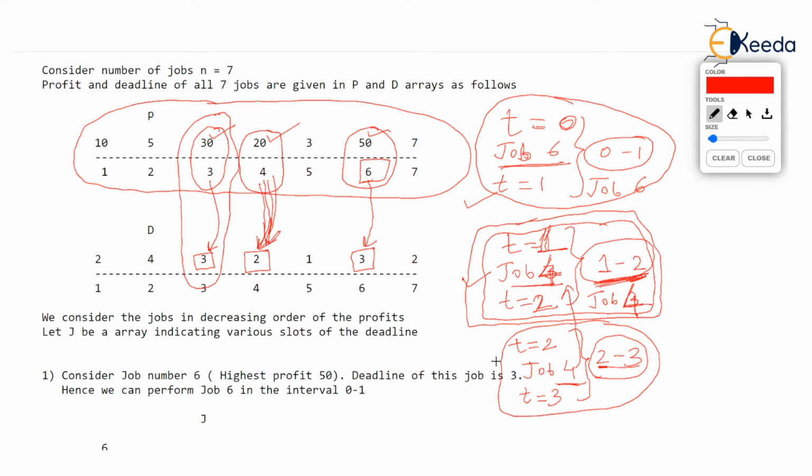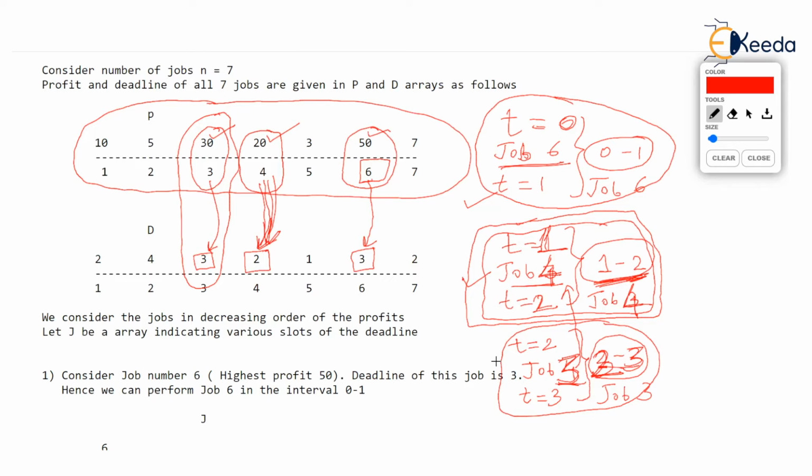And then between 2 to 3, we can perform job 3. Job 3, although having high profit, we have made it wait because its deadline is not violated. And now it is done between 2 to 3, isn't it? Check that job 3 is now reordered. It is performed between 2 to 3.